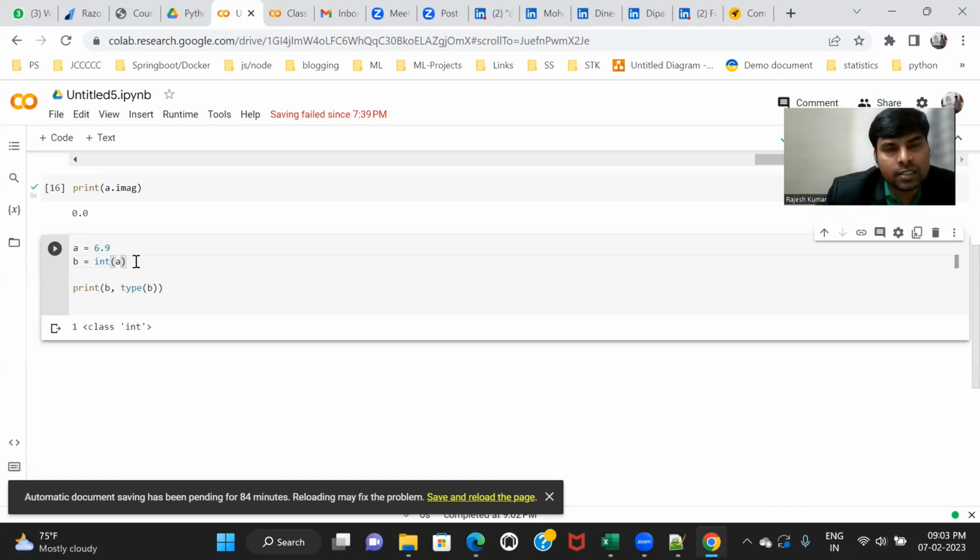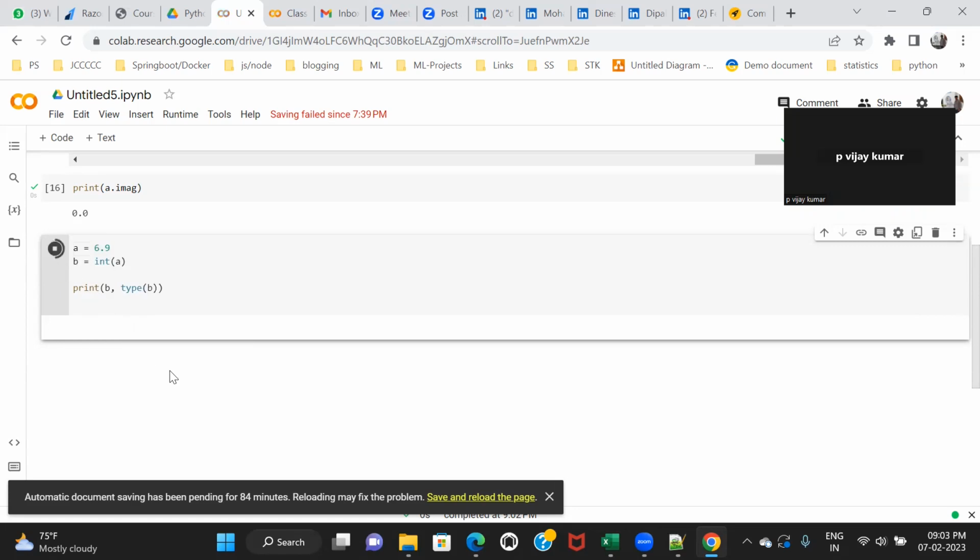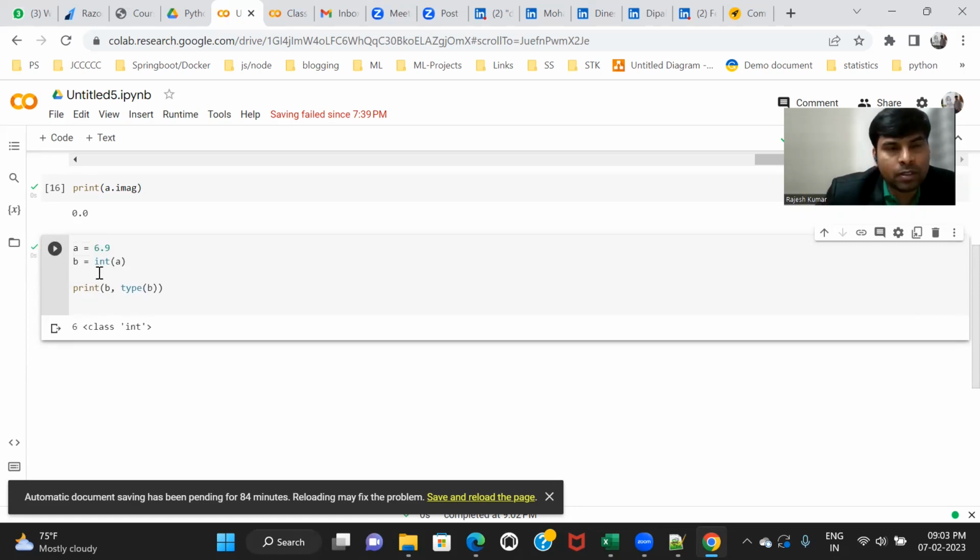What can be the int representation? Think from the mathematics perspective. It will be 6. It ignores the fraction part.